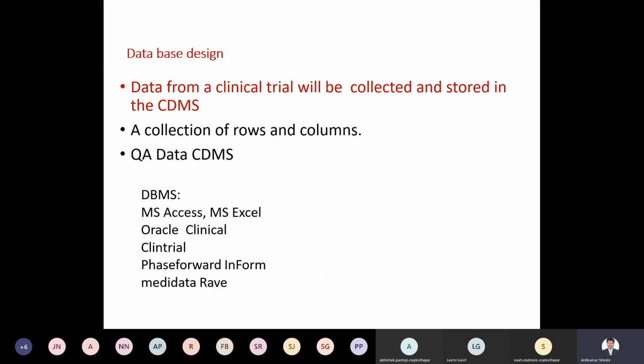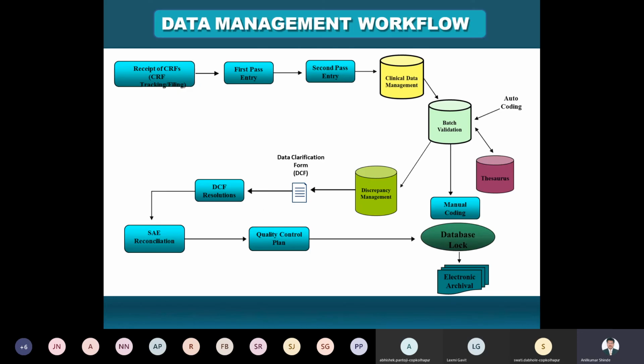Database designing is one of the aspects. In database designing, data from the clinical trials will be collected and stored in the CDMS. CDMS is a clinical data management system, for collection of the raw data, to view the data and find the data. Then the DBMS is a database management system. You can use MS Access, MS Excel, Oracle Clinical, Phase Forward InForm or Medidata Rave. These are the different databases used to enter the data.